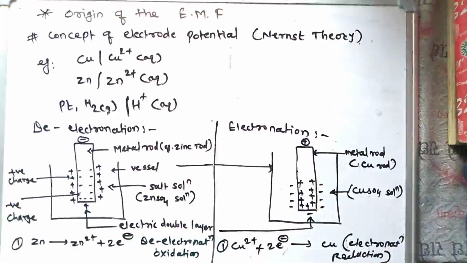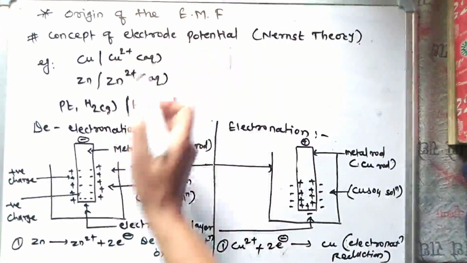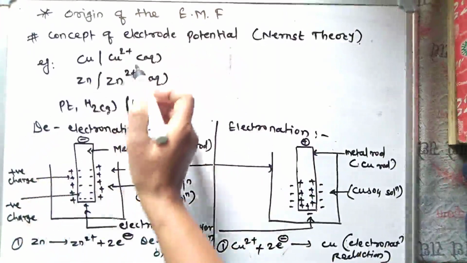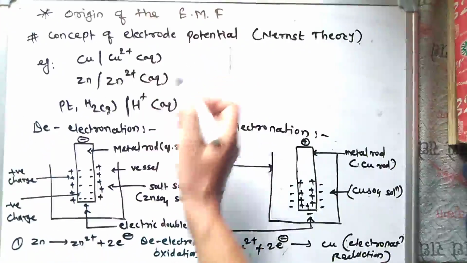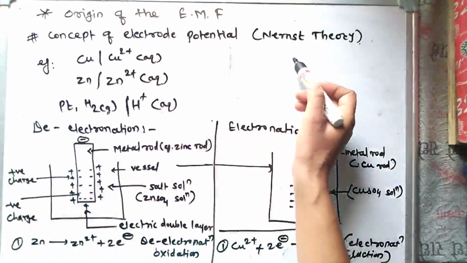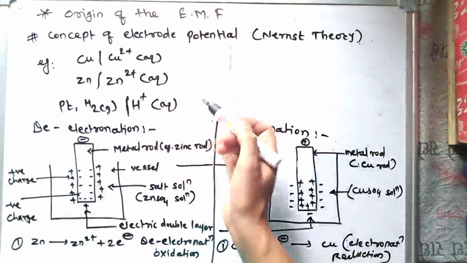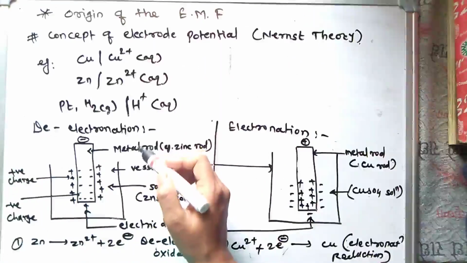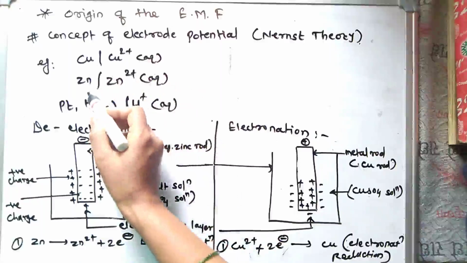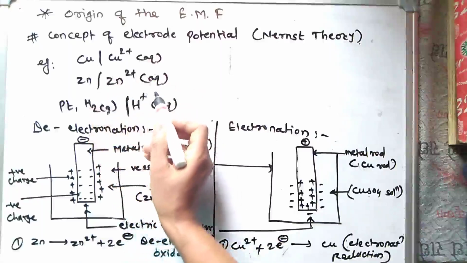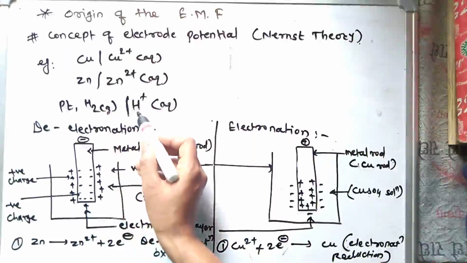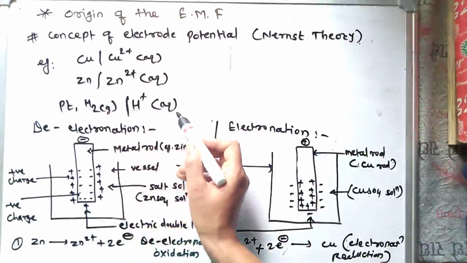Next, let me see the origin of the EMF. In the origin of the EMF, first we see the concept of electrode potential. This is also called the Nernst theory. In this theory, an electrode is a combination of a metal and its ionic solution. For example, Cu in Cu2+ aqueous solution, Zn in Zn2+ aqueous solution, platinum H2 gas in H+ aqueous solution.